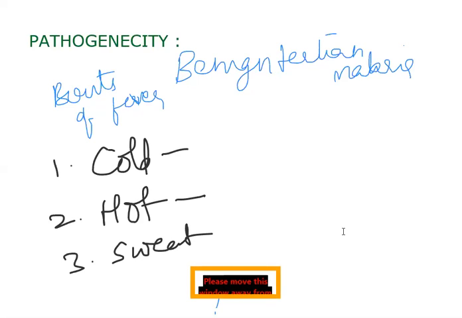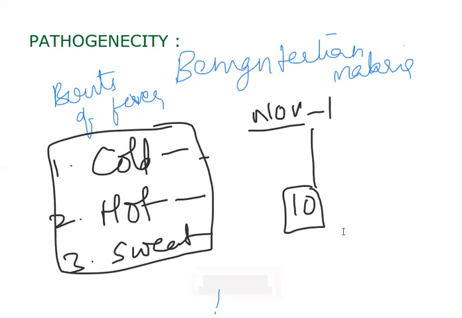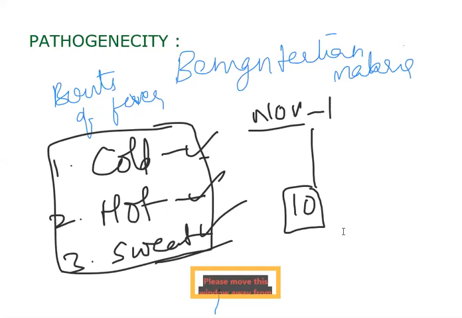So these are going to happen at regular intervals. As we have taken an example, November 1st the mosquito bites, so minimum 10 days incubation period. November 10th the person gets malaria because of the release of hemozoin granules, isn't it? So he experiences bouts of fever: cold stage, hot stage, and sweat stage. Within 4 to 6 hours he sweats and the person seems to be normal.